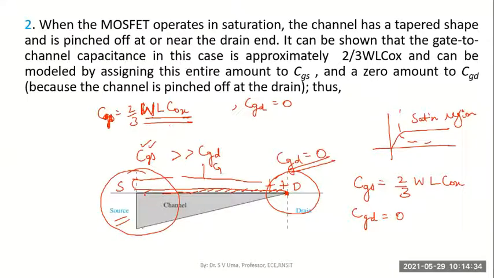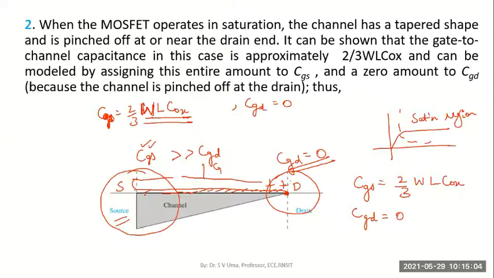So that is the total capacitance between gate and source. Remember, there is some capacitance here also at this point, but we are not considering that. We are interested in the gate to source capacitance, which will be approximately 2/3 of the total capacitance, which happens between the gate and oxide layer. At the drain end, because the channel is not at all existent, I don't have the negative plate of the capacitor.